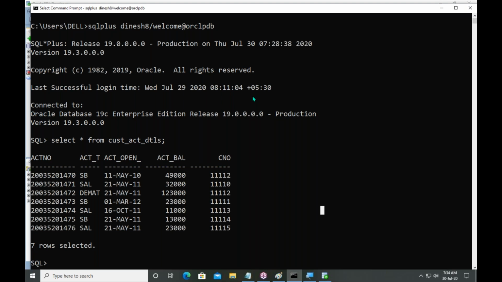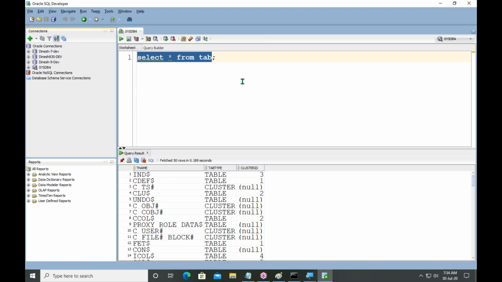I want to show you how to work with SQL Plus and also how to work with SQL Developer. If you have knowledge of these two environments, then in real time, you will never feel difficulty with any environment. That's why I want to teach you two environments.